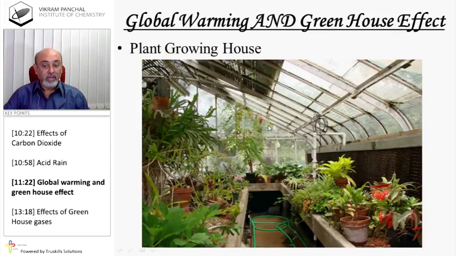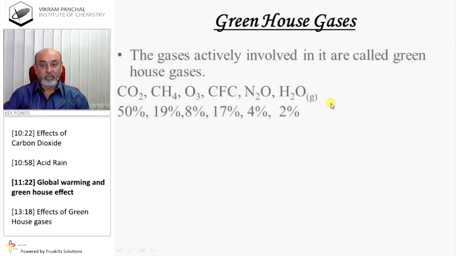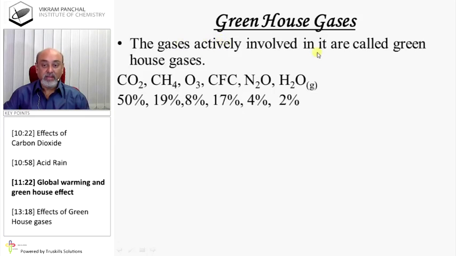Global warming and greenhouse effect. Well, in some countries of the world where there is no sunlight or not enough sunlight and the temperature is very low, in that case it is not possible to grow plants. So they have to build such houses, glass houses, for growing plants. So the sun rays enter but do not escape. This process of warming the earth is known as greenhouse effect or global warming, which was proposed by Arrhenius and Chamberlain. The gases actively involved in it are called greenhouse gases.